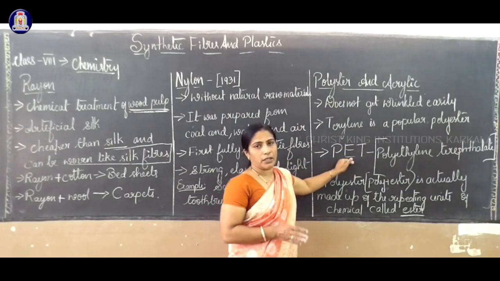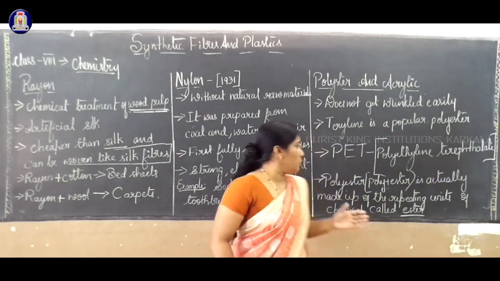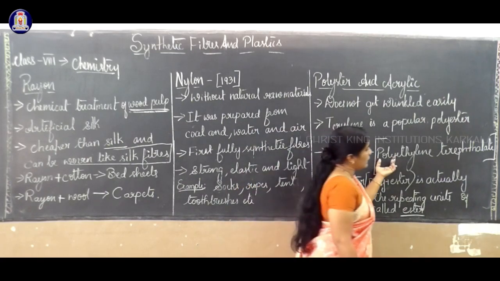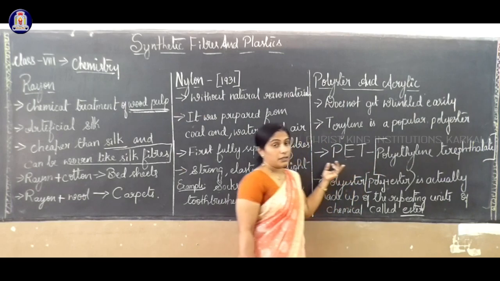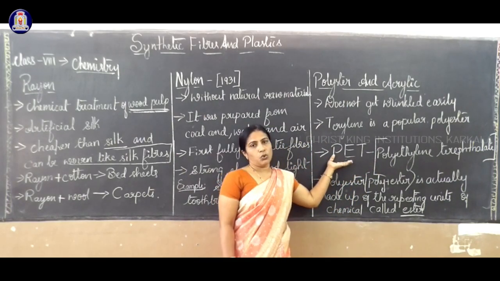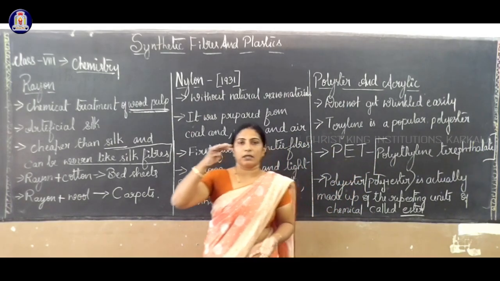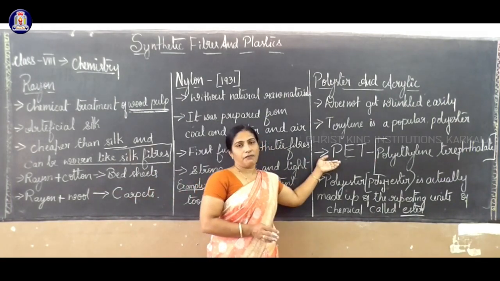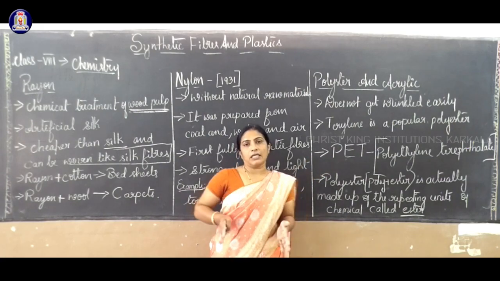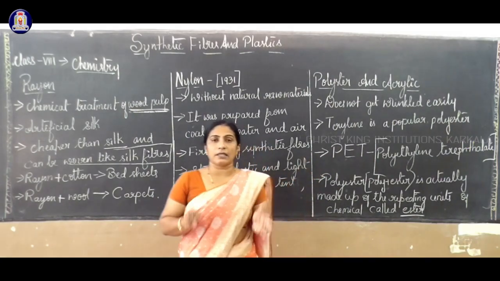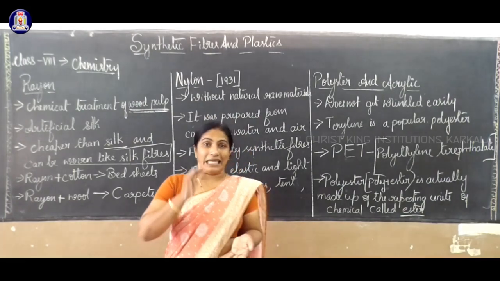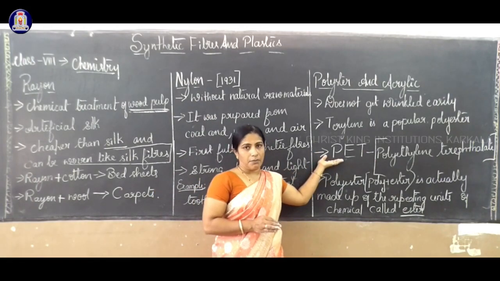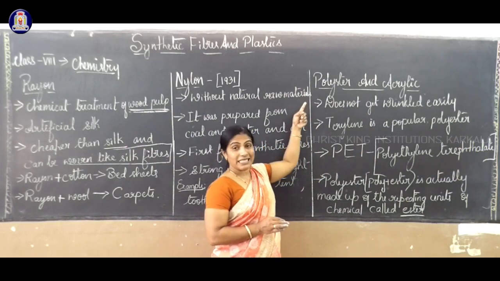Maybe you heard about the PET jar, polyethylene terephthalate. It is a chemical used to prepare different types of jars with different designs. Maybe in your kitchen the groceries are kept inside PET jars, that is the rice, wheat, etc. So this is nothing but a chemical related to polyester.